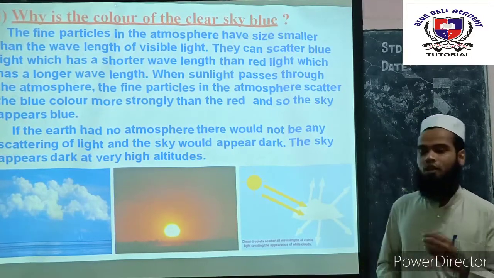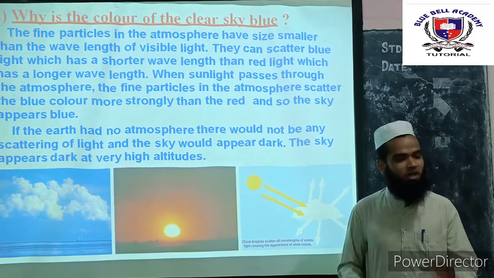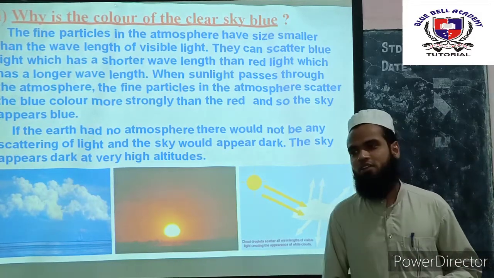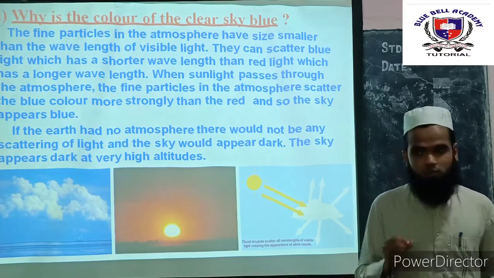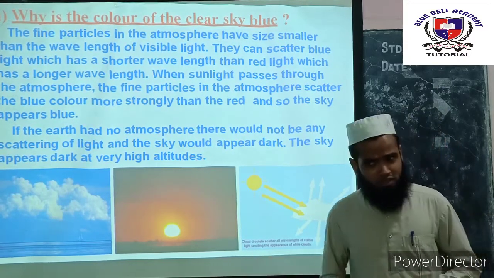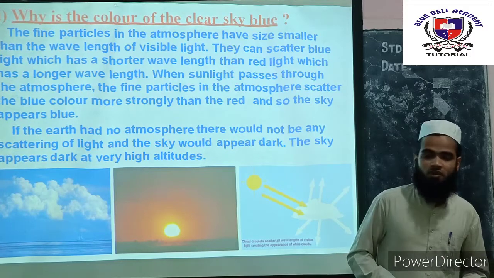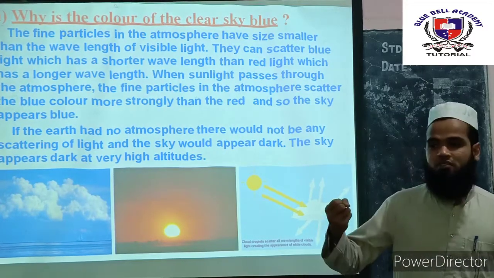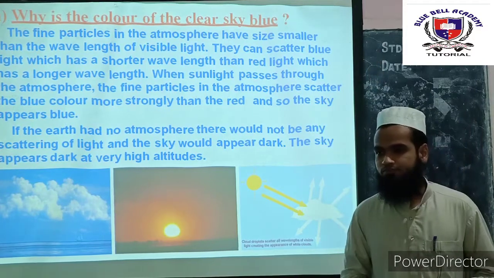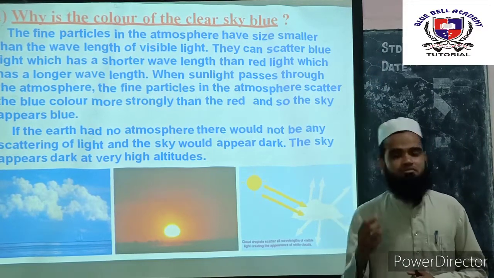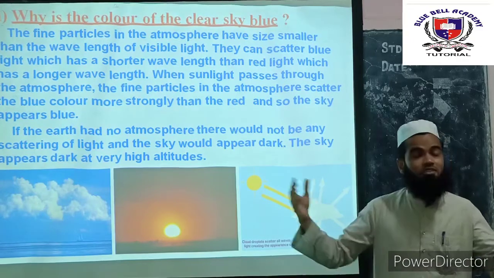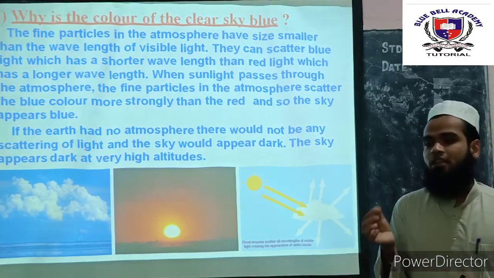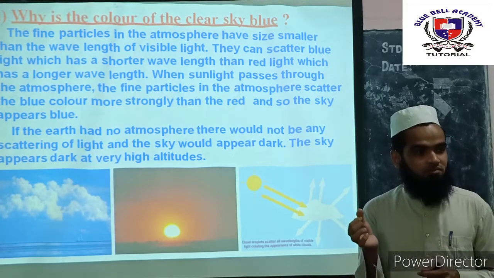Whereas the color of cloud is white. What is the reason? Larger particles. Yes, larger particles. The water droplets, as you know, the water cycle we have learned in the 4th standard. The water molecules evaporate and they condense to form the cloud. As they condense to form the cloud, the water droplet size will be larger than the actual.